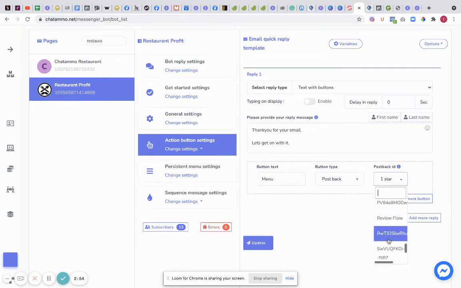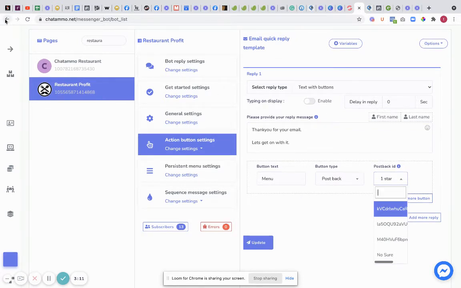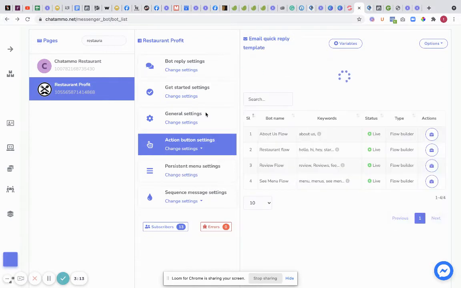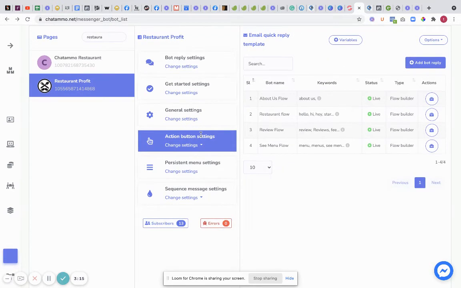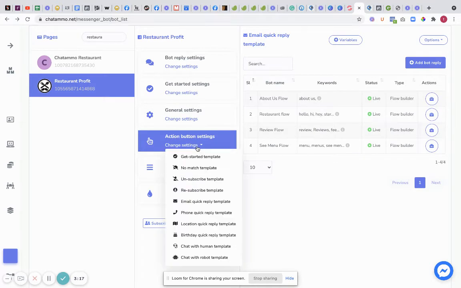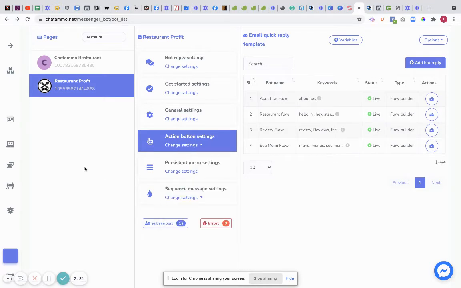Right. But basically you can put it onto any part you want, right? So one's party, all the rest of it. I would need to actually find out what it is because I can't see the full amount here, which is a bit of a bugger. So I could just send them onto any flow that I want from that, right? Now, what I'm going to do is I'm going to undo that because I don't want that on my flow. So that's the first way, right? So your first way is simply going in, changing the action buttons, email quick reply settings, boom, and done.